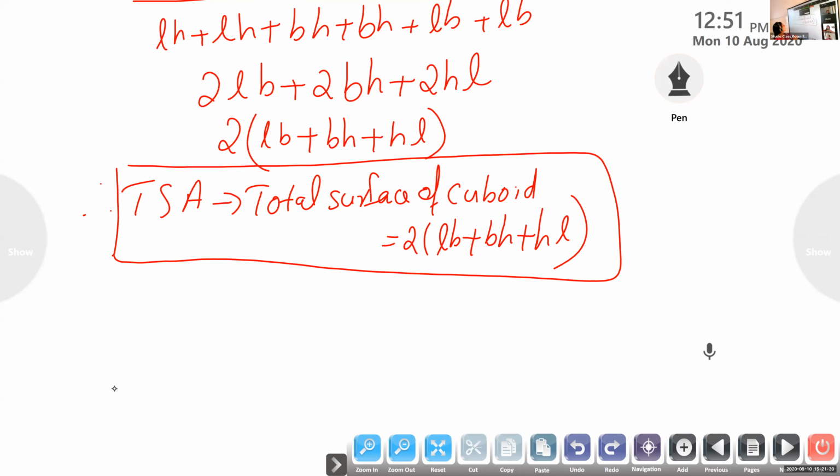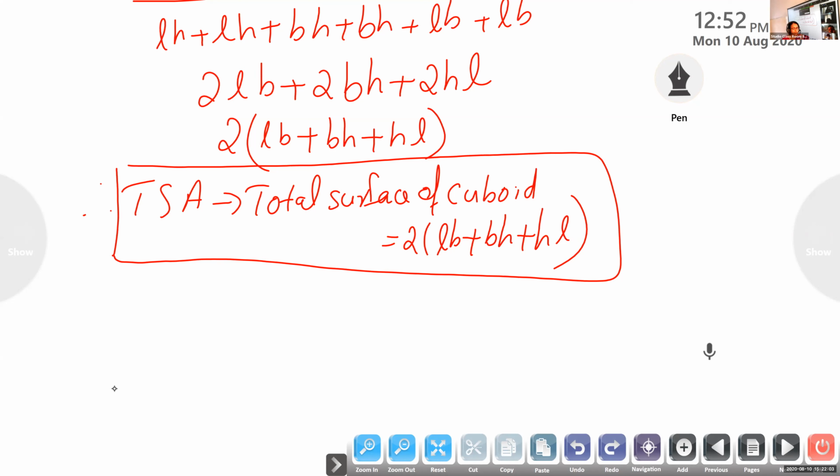So for lateral surface area, we are taking only the 4 faces, and the formula for lateral surface area of cuboid is 2LH plus 2BH. Okay, no need to say that. 2H into L plus B. Only that is needed. Within seconds, you have to say.